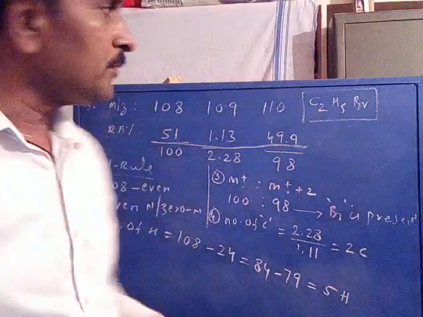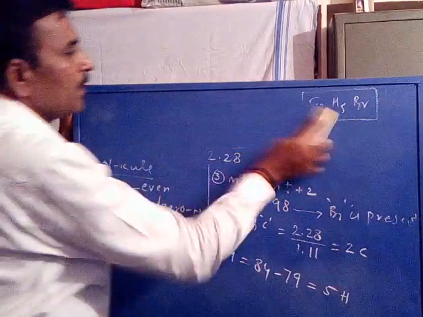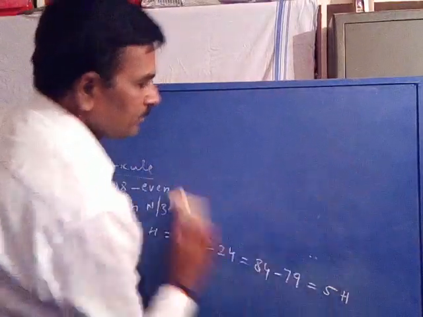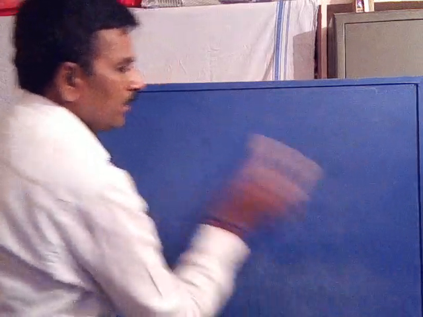Thank you. Now, in continuation of the same chapter, I am going to teach another new topic.